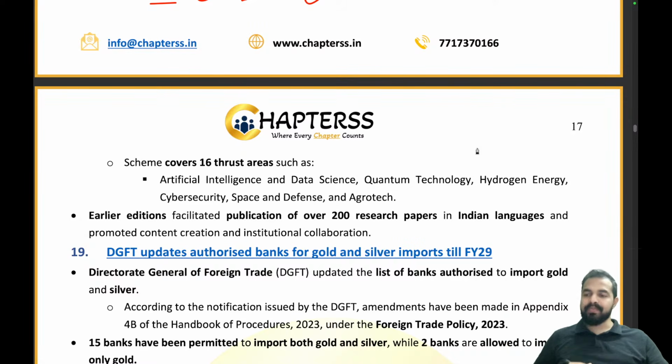So what is the full form? Vibrant Advocacy for Advancing and Nurturing Indian Languages. Clear? And the scheme will be covering 16 thrust areas. See, again the technologies are being mentioned here. Okay? That's all. Clear to everyone?